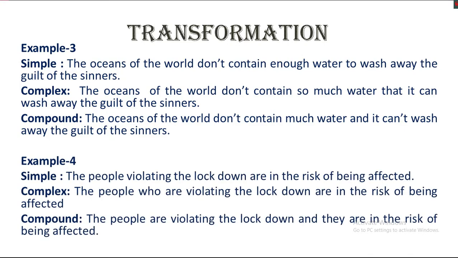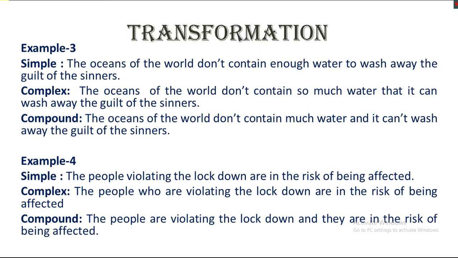Then look at example number 4. The people violating the lockdown are in the risk of being affected. Here, violating the lockdown is a present participle phrase. It is acting like an adjective.